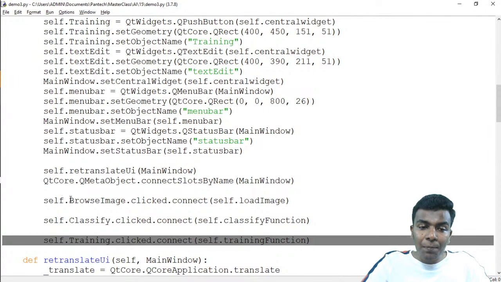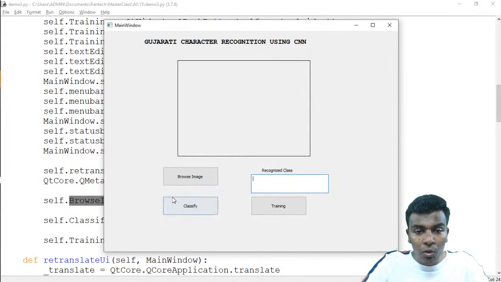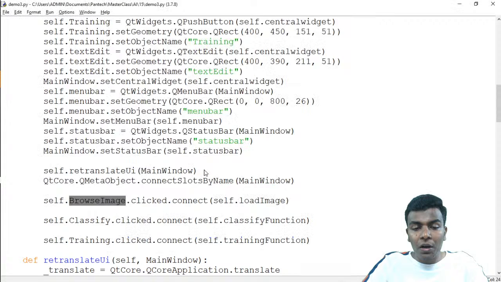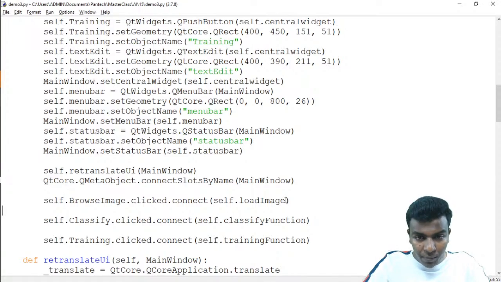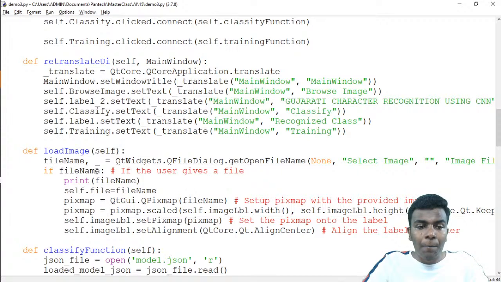For example, browse image is clicked. If I click this browse image button, what it should do is call the function called load image. So shall we go to the load image? The load image function is present here. So what are all the things which are written inside the load image?